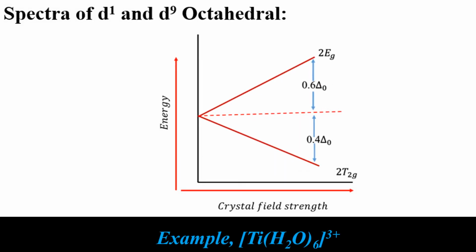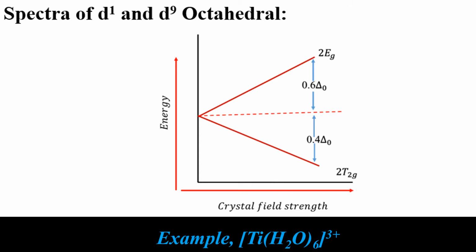Here we point out the spectra of d1 and d9 octahedral complexes. Let's see the energy versus crystal field state plotted in case of d1 system from CFT concept, that is split into two sets, that is T2g set and Eg set.